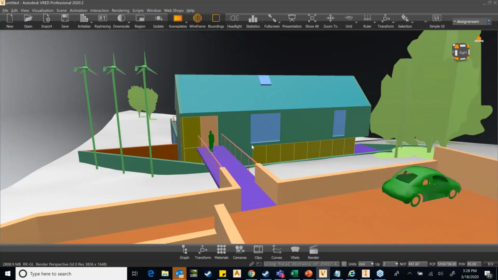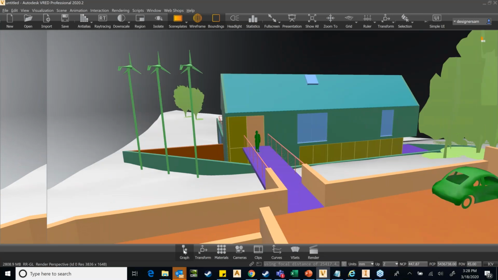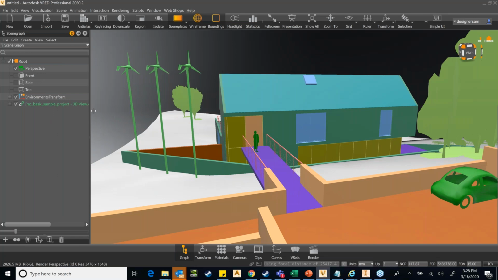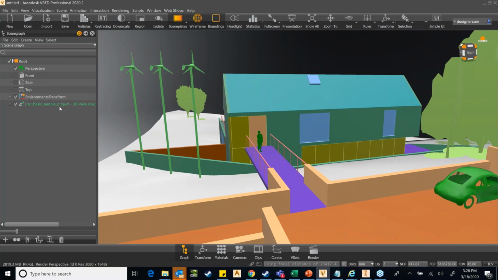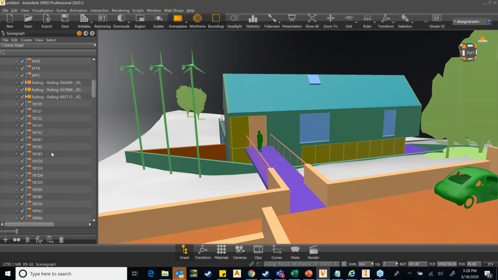Immediately, first of all, I'll check the scene graph. So in VRED, you have something called a scene graph. And I see in the scene graph that the name of the file is mentioned here in green. Now, the green color signifies that there is a link. There is a link which is maintained to the original DWG file. Okay, which means that the bridge is maintained. And if I expand this, I will actually see that there are so many components, which is okay.